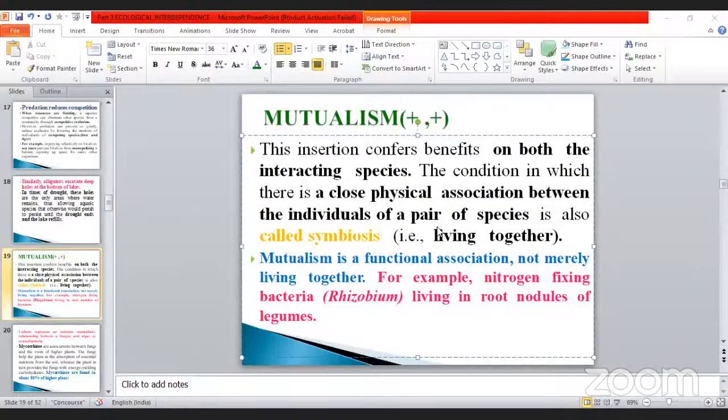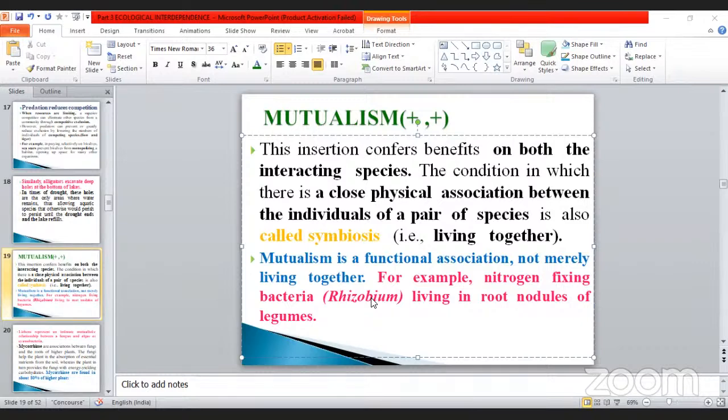Mutualism is a functional association, not merely living together. For example, nitrogen fixing bacteria, Rhizobium, living in the root nodules of leguminous plants. When you study the nitrogen cycle, you already studied denitrification, nitrification, ammonification, nitrogen fixation, all those things. Rhizobium is also one of the symbiotic bacteria. It is not a free bacteria.